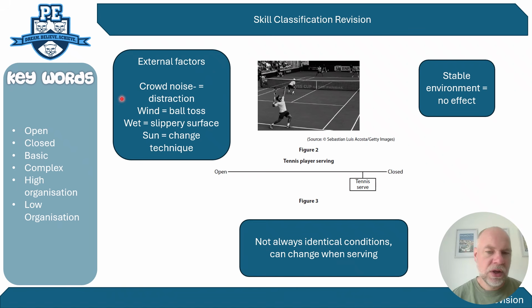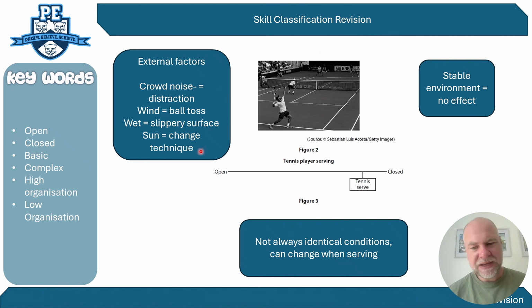So, for example, there could be external factors such as the distractions of the crowd. You could have wind that affects the ball toss. The surface could be slippery. Do give an example of the skill, the technique can change in the sun. That's up to you if you would want to use that one.